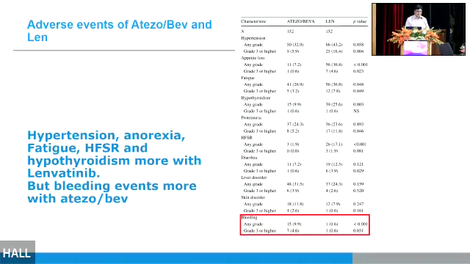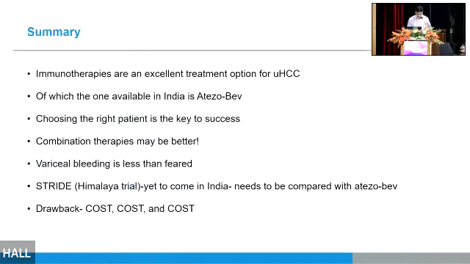In Taiwan, they used a lower dose of bevacizumab to prevent the adverse events. They use around 5 to 7.5 mg per kg body weight, whereas the recommended one is 15 mg per kg body weight. In our hospital, we use around 10 mg per kg body weight. I think in Jaipur, they have fixed the dose at around 500 mg these days to prevent the adverse events due to bevacizumab. So there are several other studies which say that although the reported incidence is around 20%, the cumulative incidence of variceal bleed in carefully selected patients is probably less than 10%.